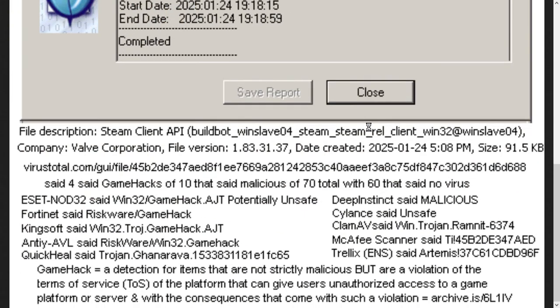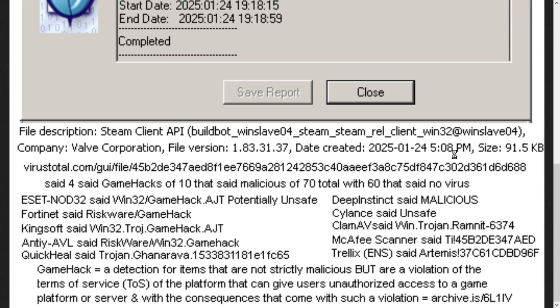Okay, let's dismantle it. ClamWin is one of many virus scanners. It is one that I can download, and it will find files. Okay, fine. File description: Steam Client API, BuildBot, WinSlave04, Stream, rel client, Win32, WinSlave04. That's what happens when you hover over it. Valve Corporation, file version 183, date created January 24th, 2025 at 5:08 p.m., which was 3 hours ago when I finished doing the re-extraction and rebuilding of this by using the move command in a DOS prompt.